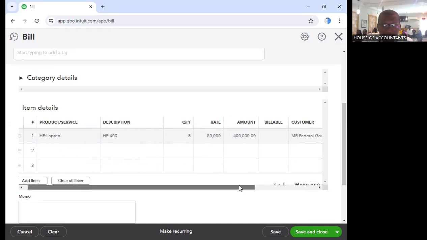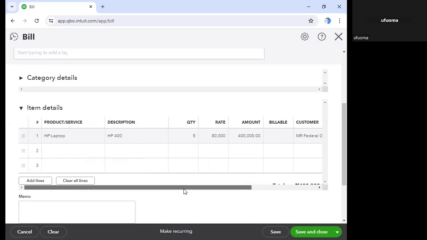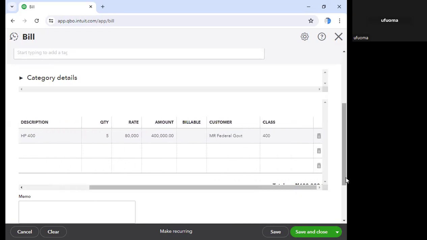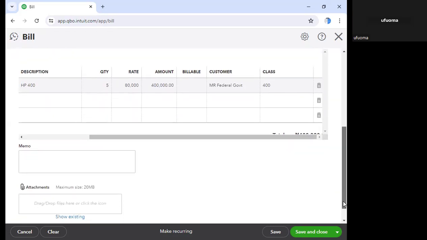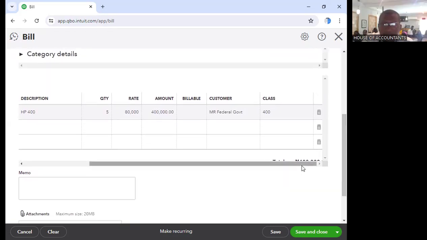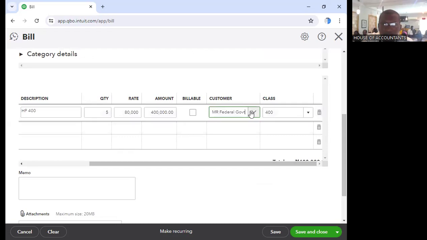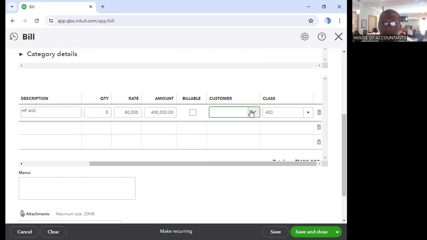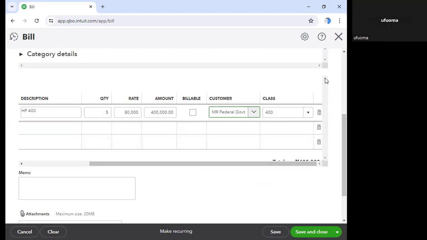That's all. Hello, sir. What about if we don't have a customer now and we've already bought it and we are not ready to sell it? Then it's not necessary. It's not compulsory that you put customer. Customer can be new. If you don't put anything, it will not affect you. You understand now? But since we have a customer, you just put the customer. Are we good to go? Yes, sir. Thank you.